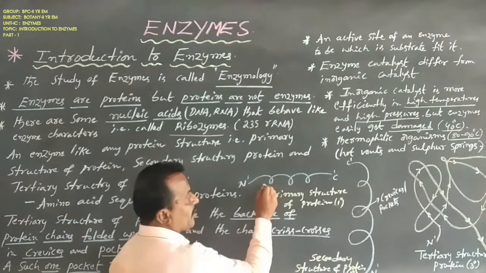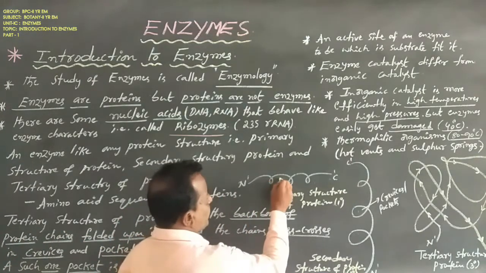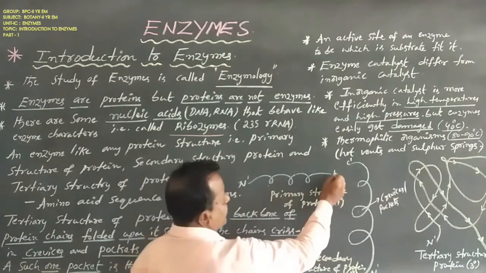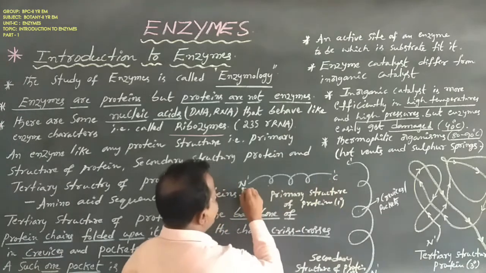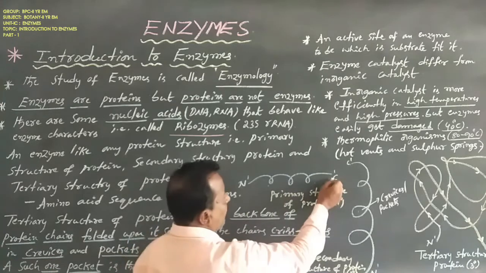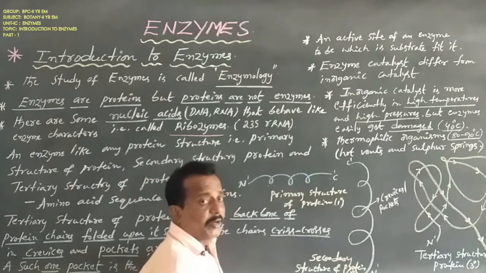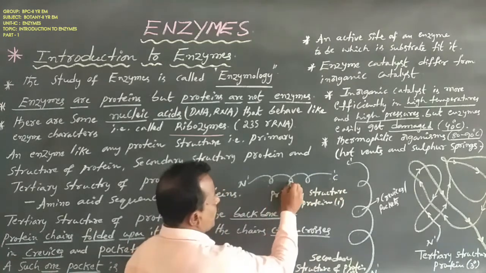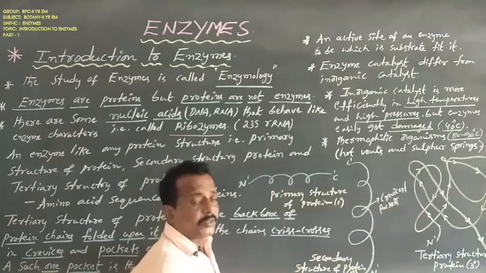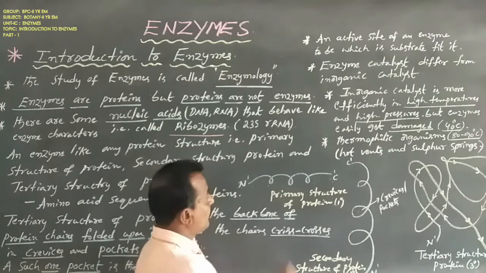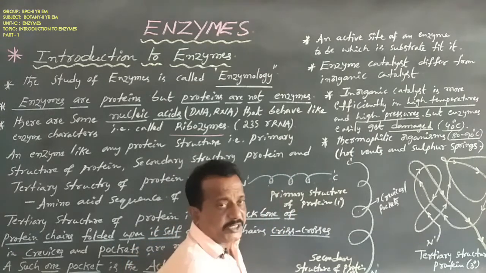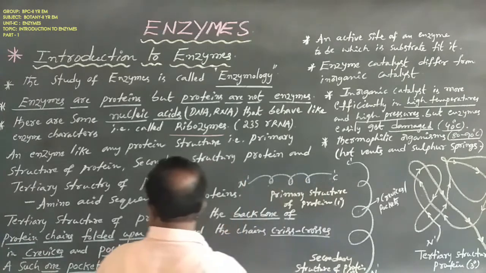This is the beginning amino acid, N1, and this is the ending amino acid, C1, the reducing and non-reducing amino acids. These are cleavages or pockets, meaning this is the enzyme place.